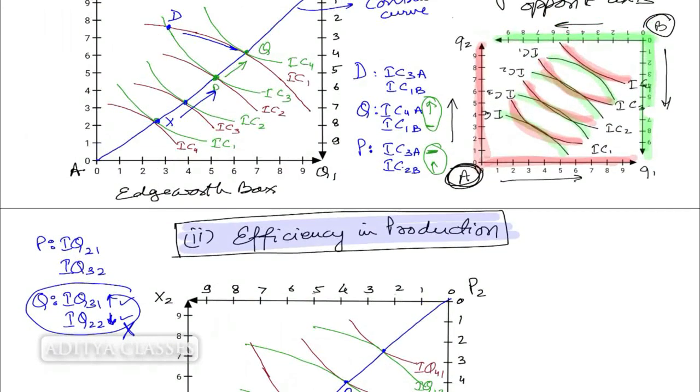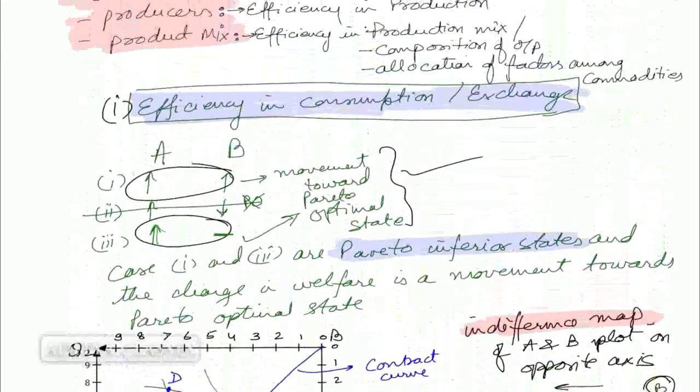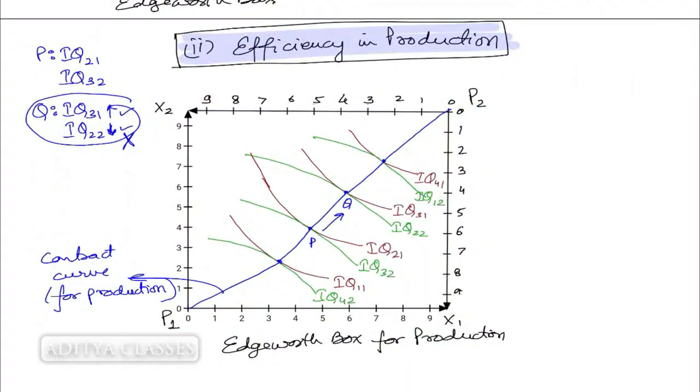Fine. The same logic that we discussed in the case of the Edgeworth box, where we were talking of efficiency in consumption, exactly the same principles are applicable in this case also. Now let us remove this and check any other point. In this case, let us take any other point over here. At R, what is happening?